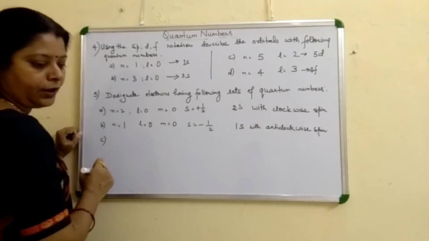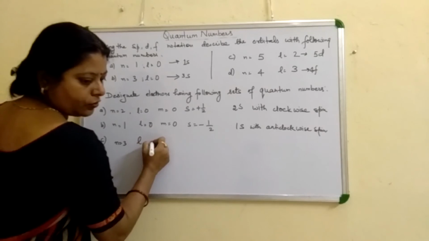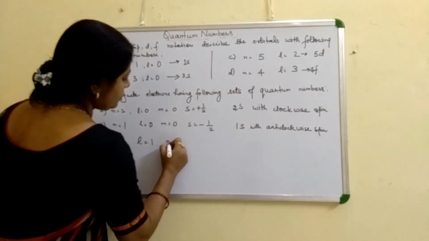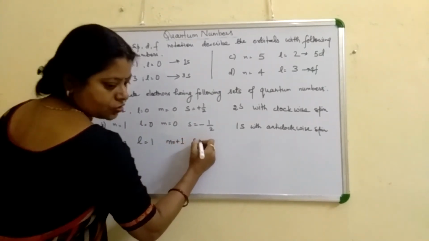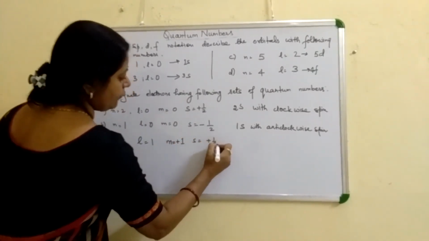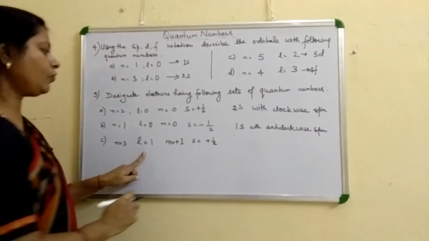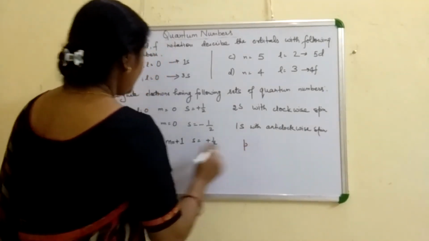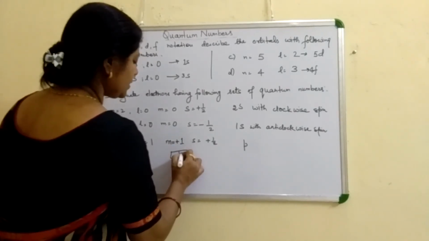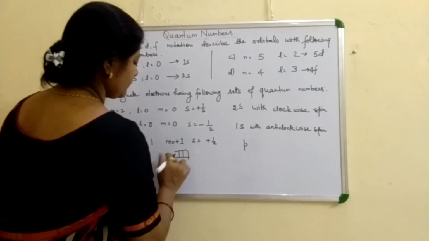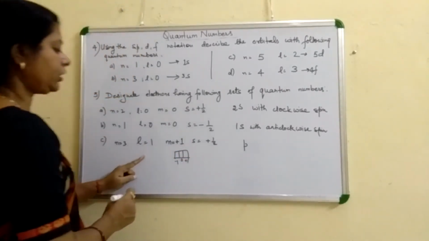Next question, if n is equal to 3, L is equal to 1, m is equal to plus 1 and s is equal to plus half. It means the electron is present, L is equal to 1 means p orbital, and because m is equal to 1, p orbital we can represent like this as 0, plus 1, minus 1 magnetic quantum number.